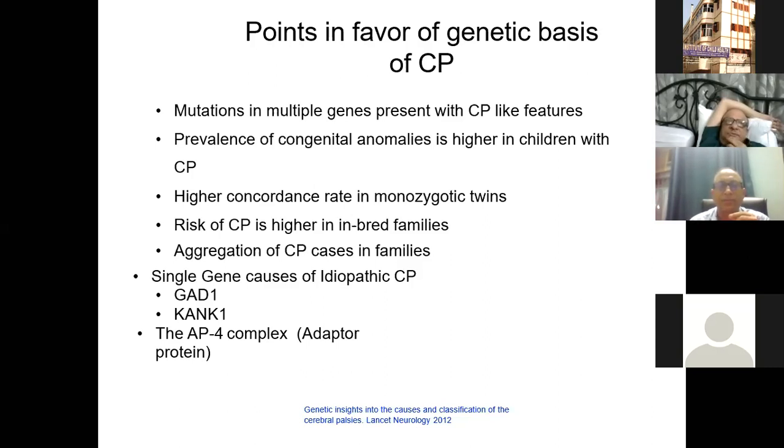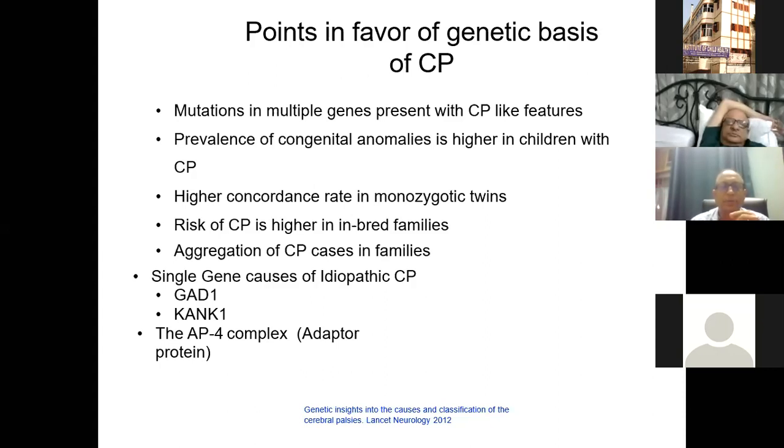Number three, there is a higher concordance rate of CP in monozygotic twins. And there is a risk of CP in higher inbred families, meaning where there is consanguinity. And there is sometimes an aggregation of CP cases in families. So all of these suggest that definitely there is a genetic basis of cerebral palsy.